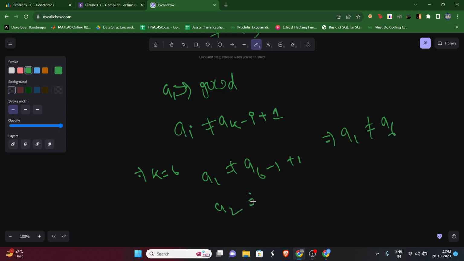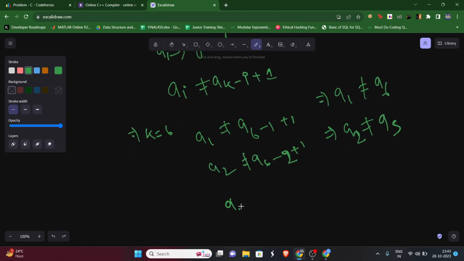Similarly, A of 2 should not be equal to A of 6 minus 2 plus 1, that is A of 5. Similarly, A of 3 should not be equal to A of 4, and if we go on, it will just reverse its order, that A of 4 is not equal to A of 3. So cool, this makes sense.